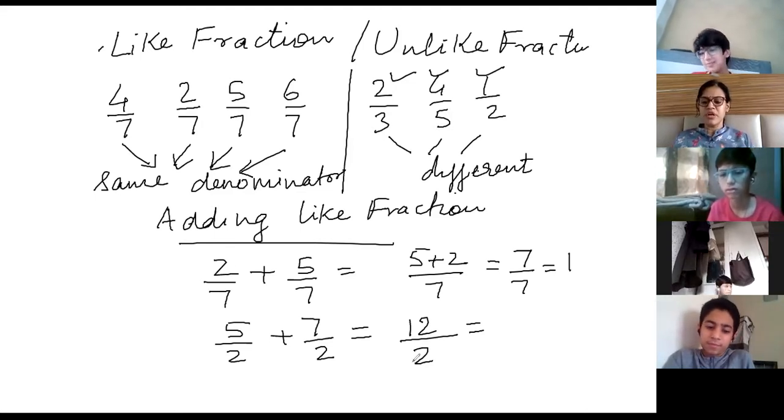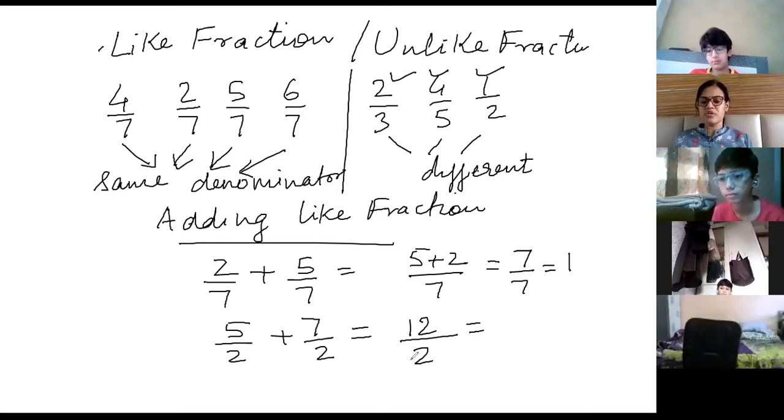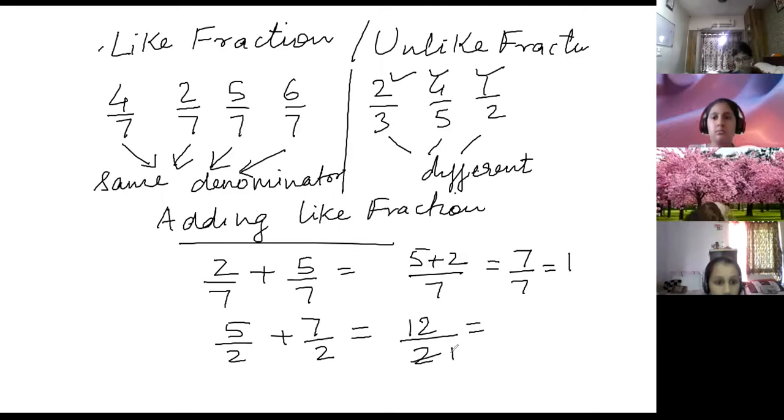Okay, Ibrahim, how will you make the lowest form? Ma'am, 6 2s are 12 and 1 2s are 2. No, that way it's not done. For the lowest form, you have to divide with the same number. 12 by 2 is 6, and 2 by 2 is 1. So the answer is 6. Okay?